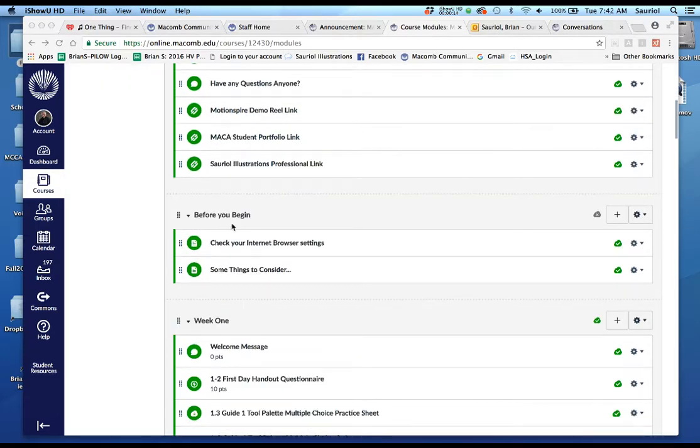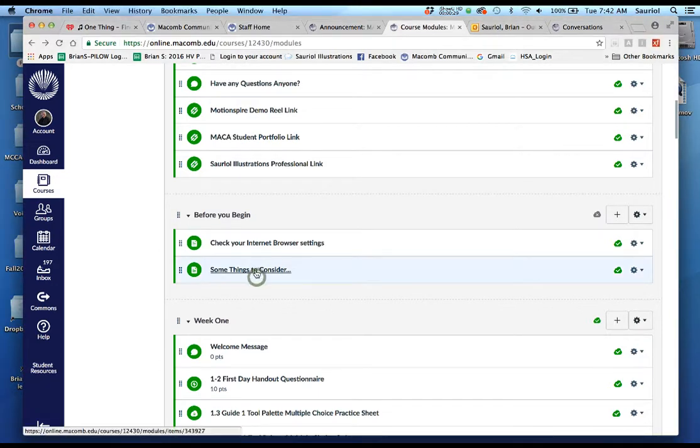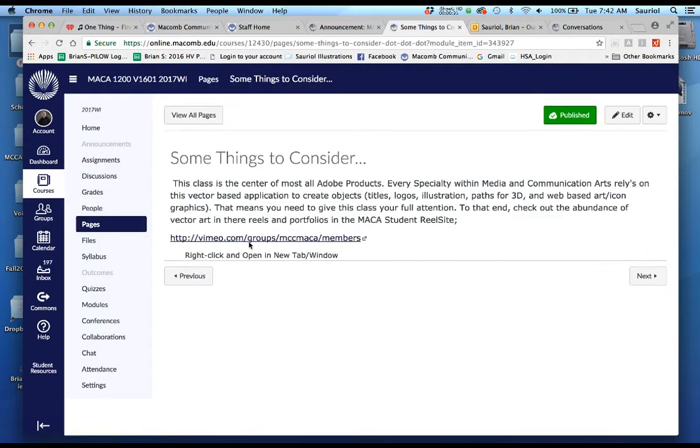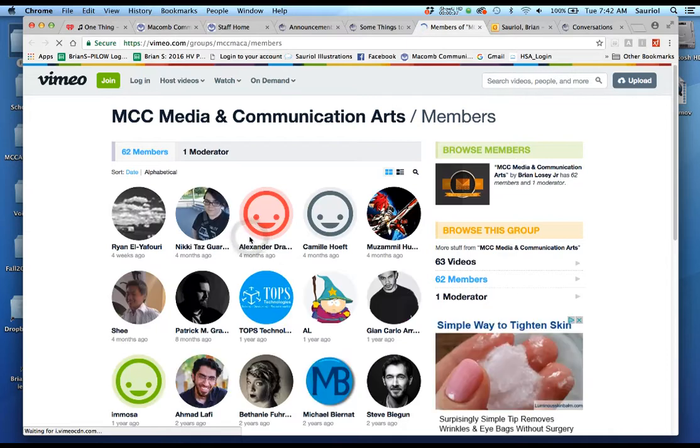If you see your module here, this is the 1200 module. I have unpublished the "Before you begin: check your internet settings" item, which was actually for Angel. I should have gotten rid of that. There was some information in there that I wanted you to know. And then under "Some things to consider," it was just to look at the MACA student portfolio link that I had right here for the users and groups.